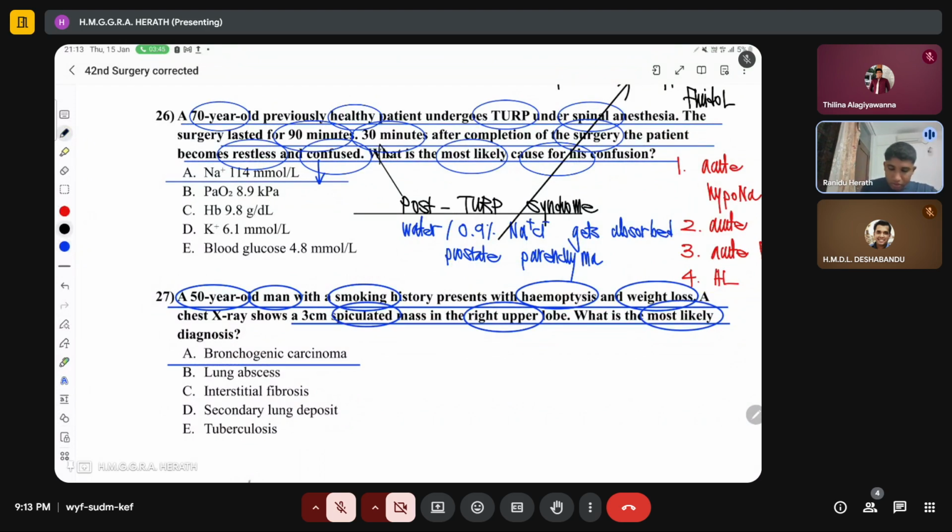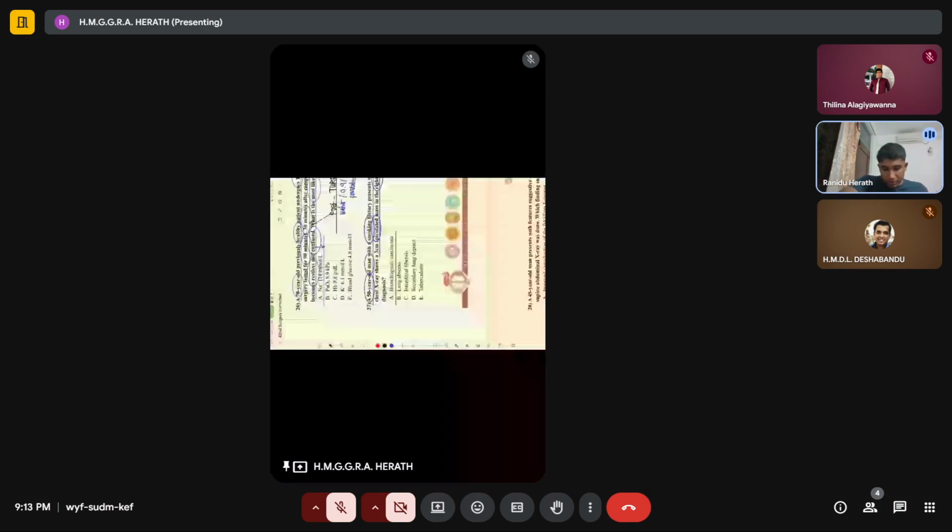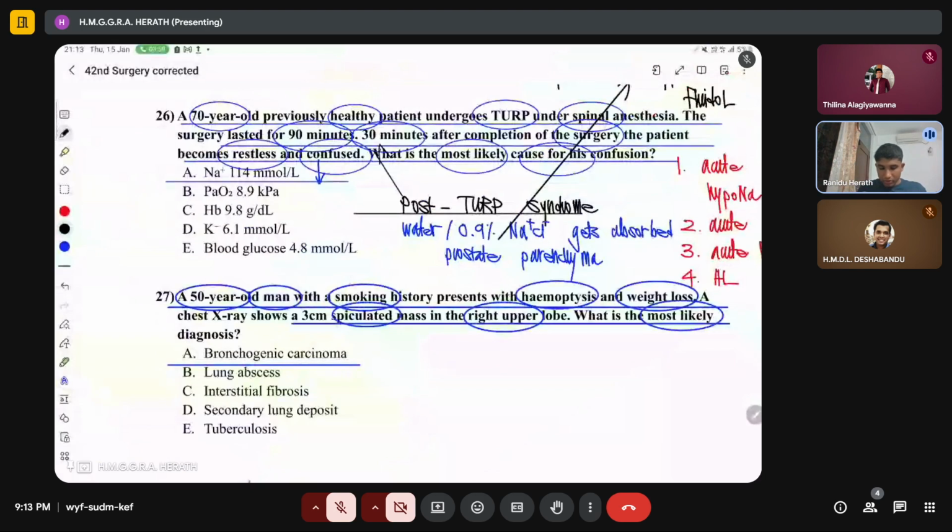The reason is usually a spiculated mass in the right upper lobe. It can be interstitial fibrosis also, but in interstitial fibrosis you won't get hemoptysis. Okay, and if you talk about secondary lung deposits, that can also cause hemoptysis, but usually you will see more deposits, not only a single deposit, right? You will see multiple deposits. So it is not ideally a secondary lung deposit. It cannot be TB also, because TB usually causes cavitation. The most likely diagnosis given the smoking history is a bronchogenic carcinoma.